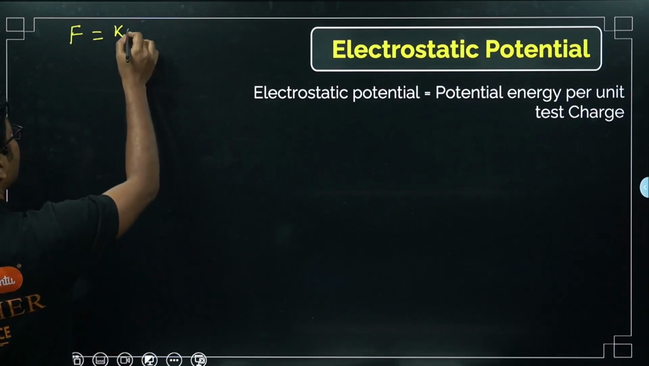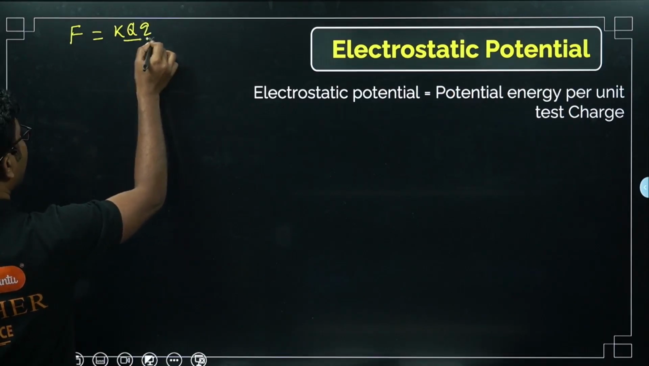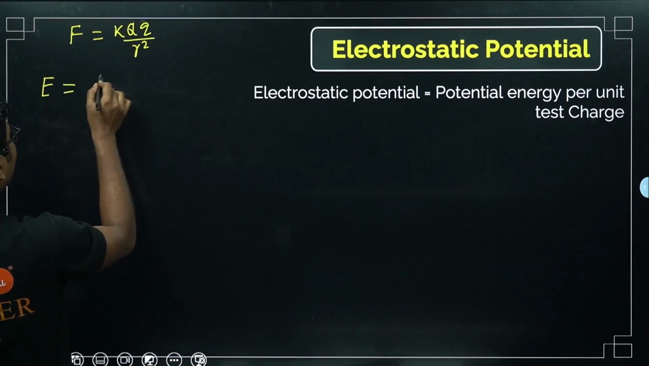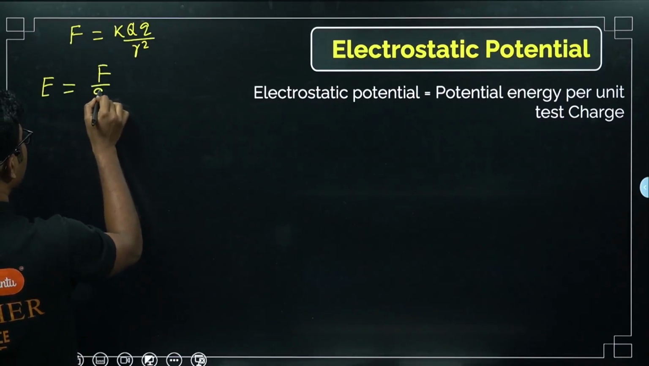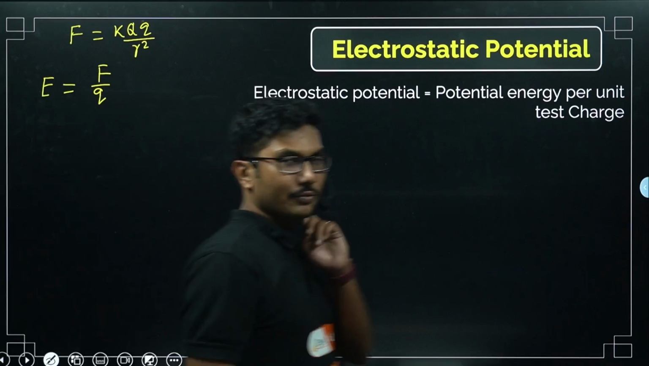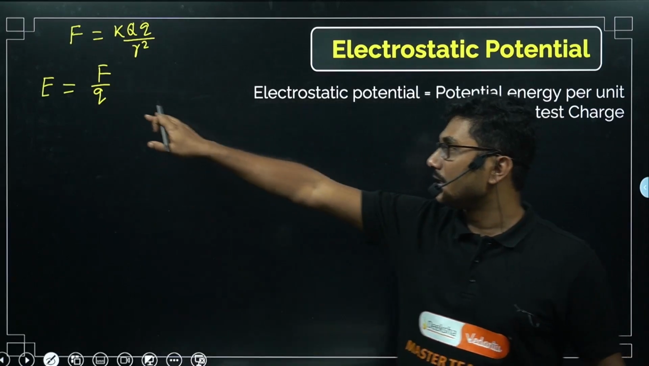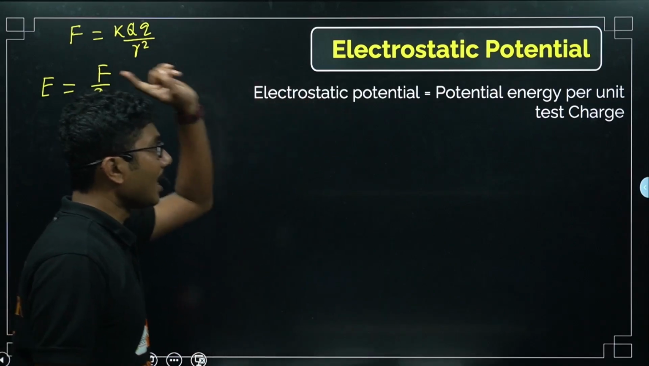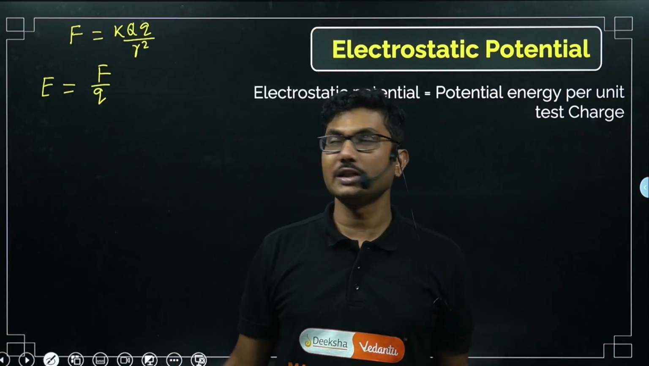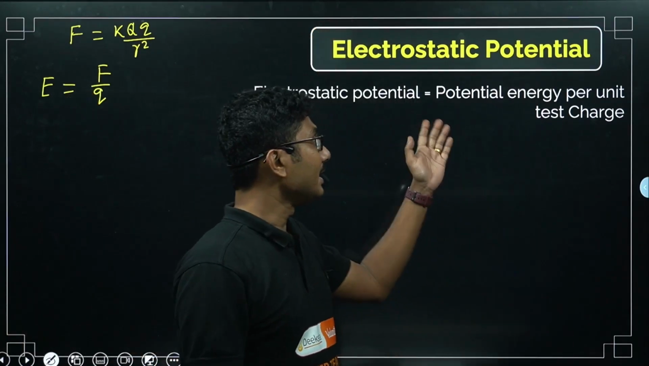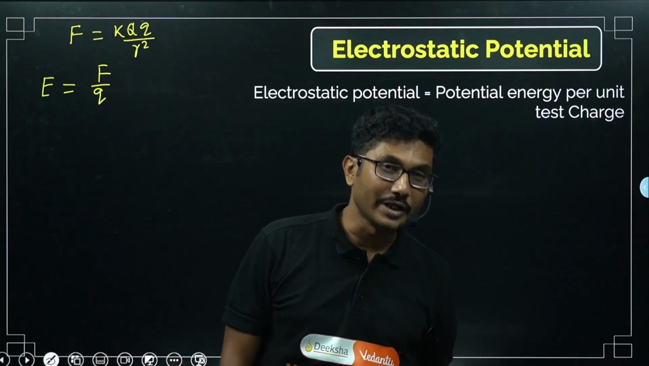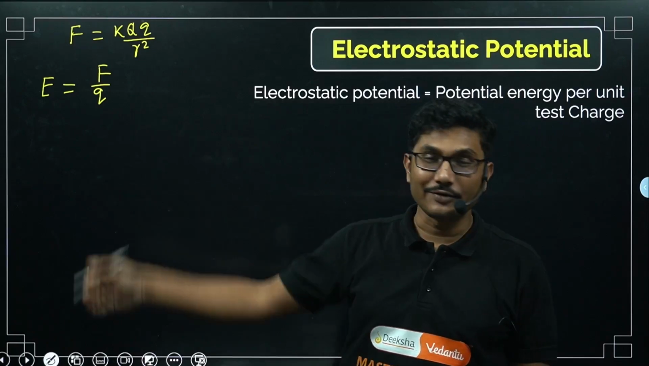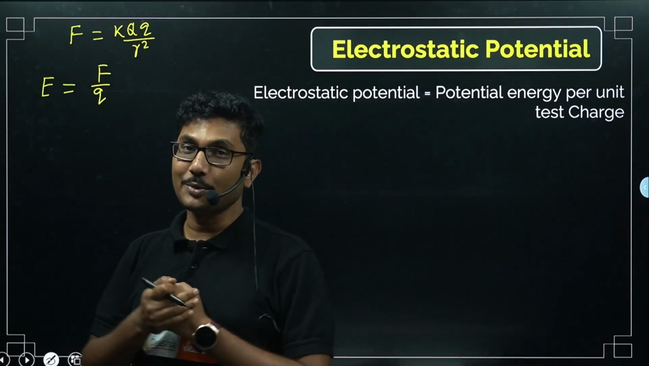Okay, so KQ by R square. Now, to define electric field, what we have done is divide by one of the charges, right? We divide it with one of the charges and we say electric field is force per unit charge. Similarly, now we are defining electric potential, similar to electric field, as potential energy per unit test charge. And remember that electric potential is the cousin brother of electric field. We will see the relationship between them.